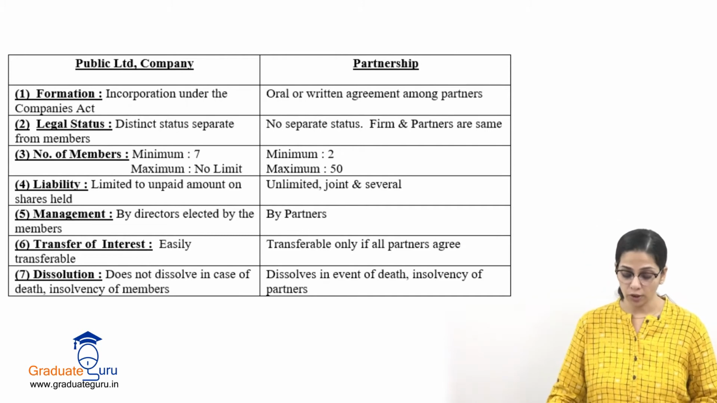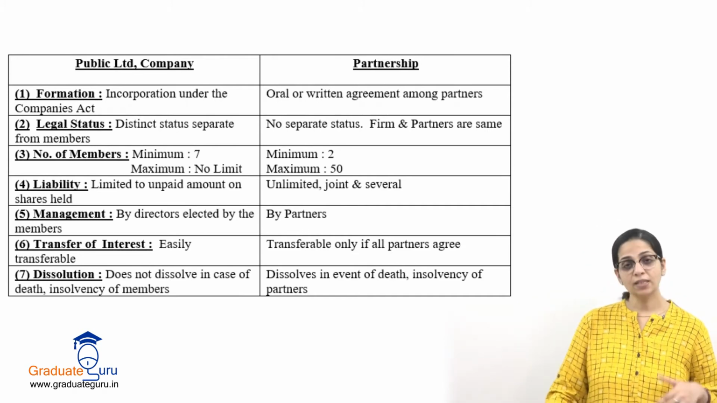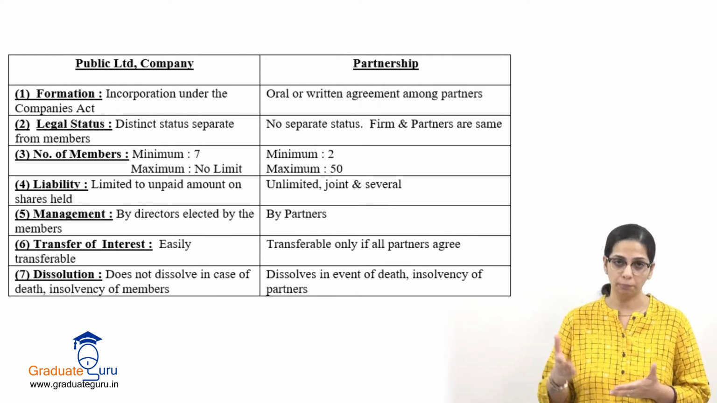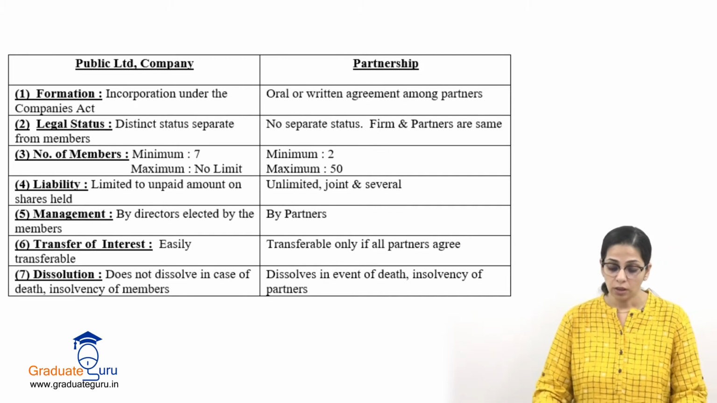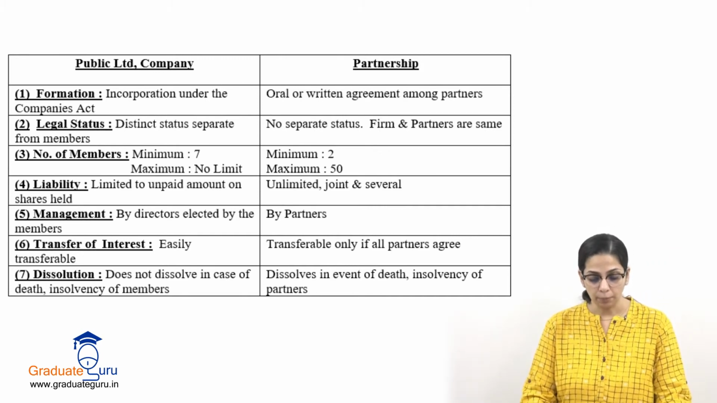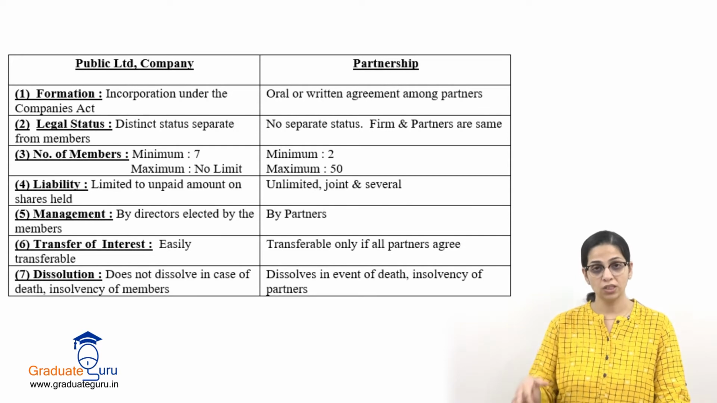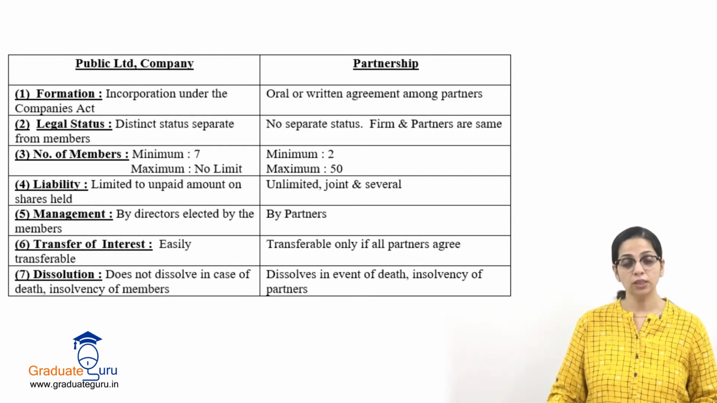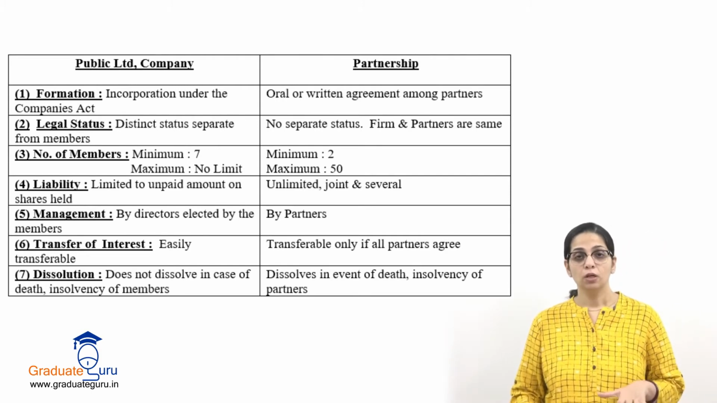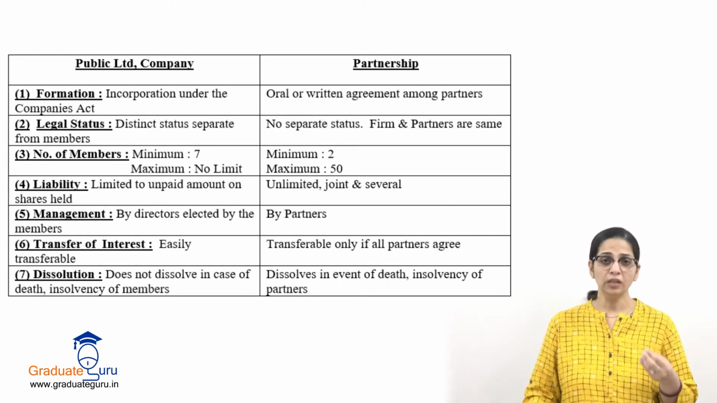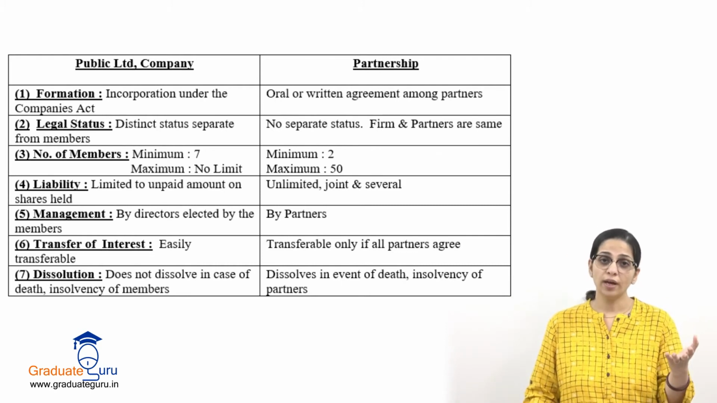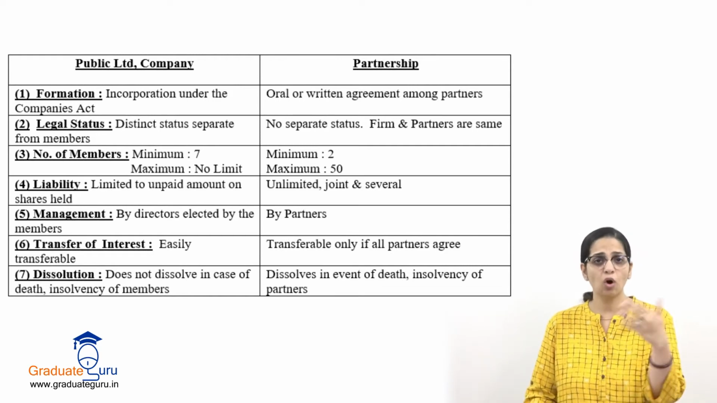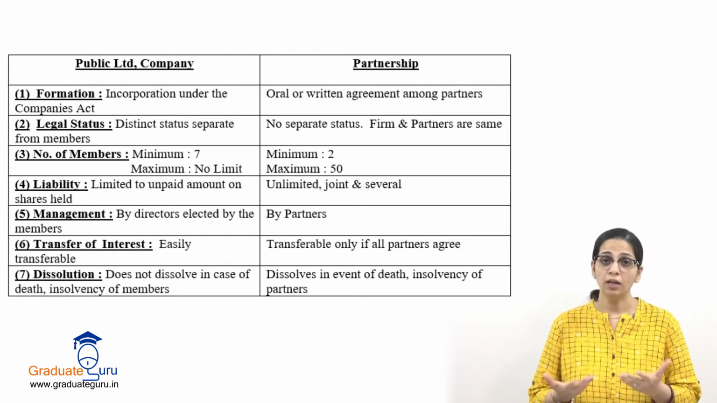Lastly, we come to the point of dissolution. Now when I say dissolution, it means winding up the company, liquidating the company, closing the company. Okay, so let's read the point. A public limited company does not dissolve, liquidate or close in case of death or insolvency of the members. So if any shareholder dies, his shares will be transferred to his son or daughter or his family members or somebody else whose name he has written in the will.